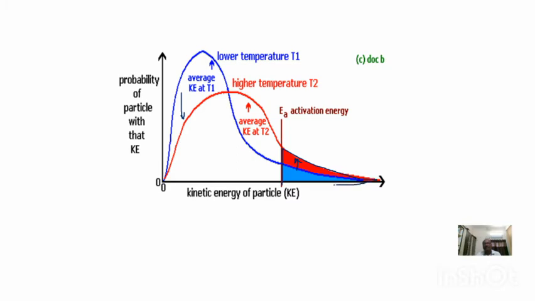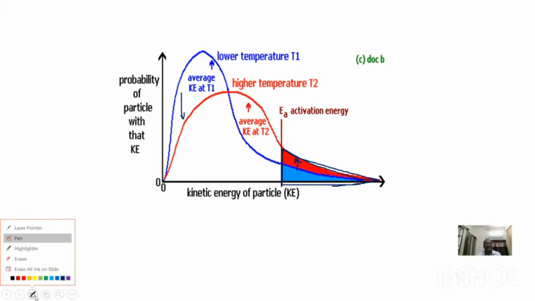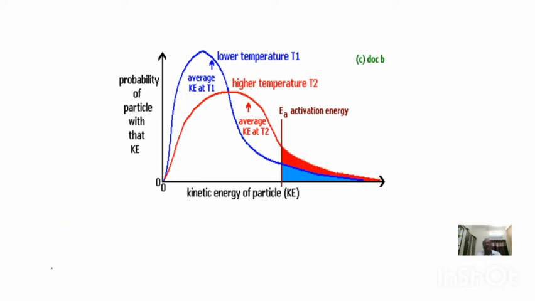This area represents the number of molecules possessing activation energy. Now, if you calculate the ratio between the number of such molecules at lower temperature and at higher temperature, after increasing the temperature by 10 degrees centigrade, it will be approximately double. That's why the rate constant ratio calculated with a difference of 10 degrees centigrade will be approximately equal to 2. We call it the temperature quotient of the reaction.